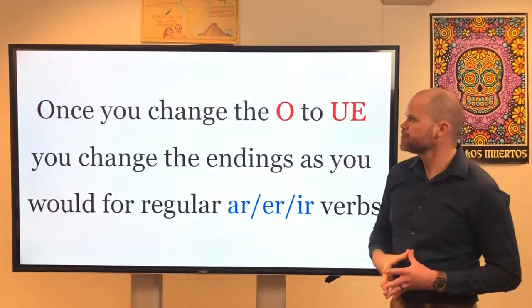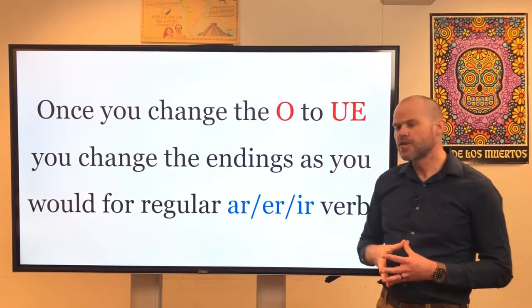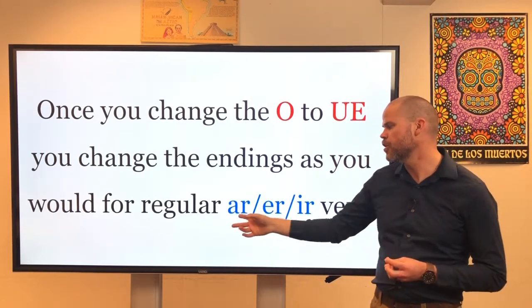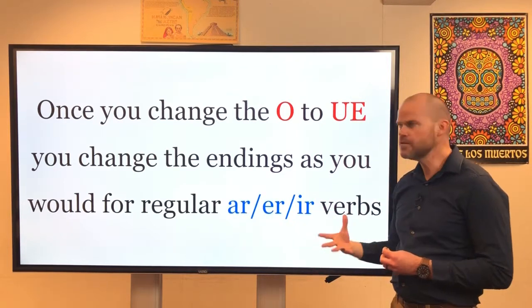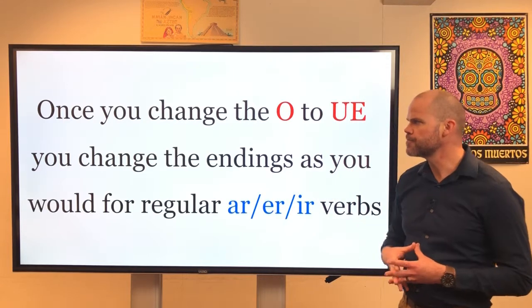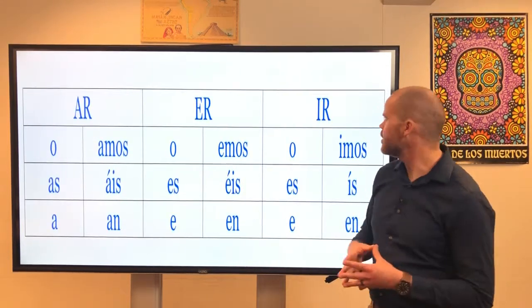Muy bien. So once you change the O to UE, the endings of the verbs are going to stay the same, okay? So it's still the normal AR, ER, and IR endings. And just to quickly refresh those endings, we have a chart here for you. And here they are. So we have AR, ER, and IR.